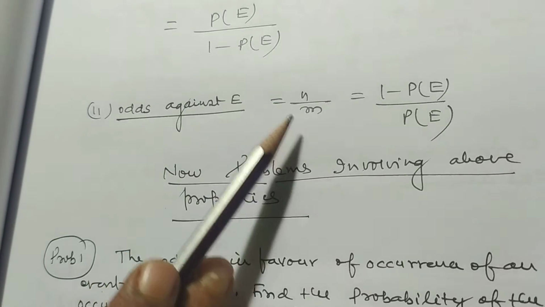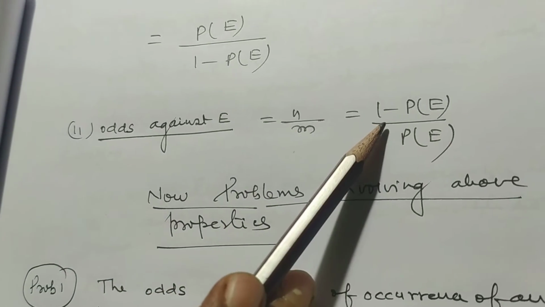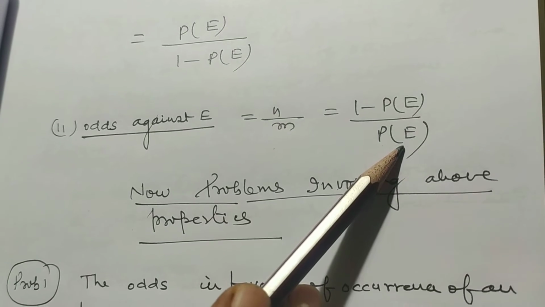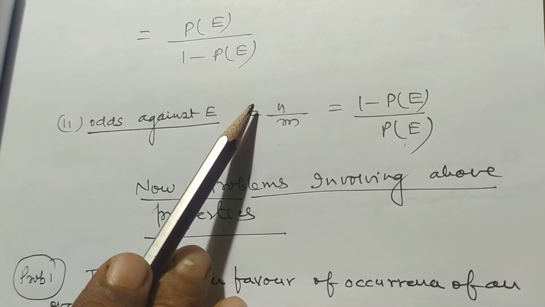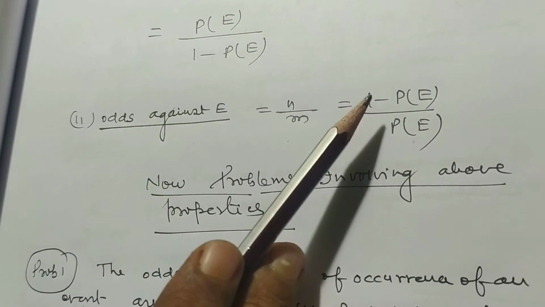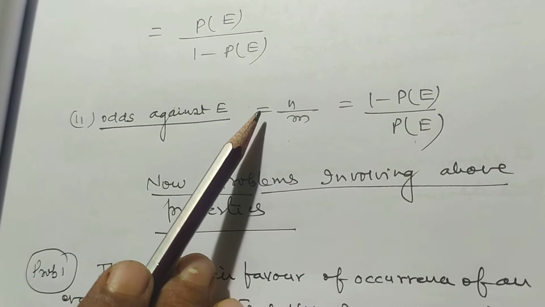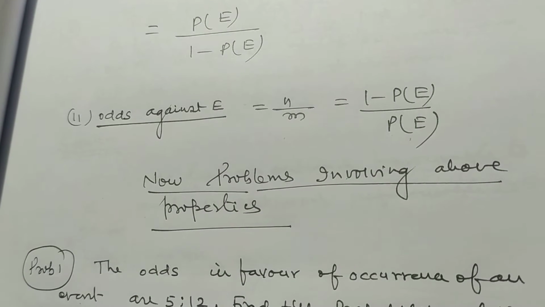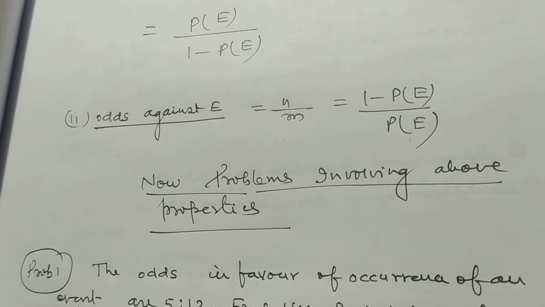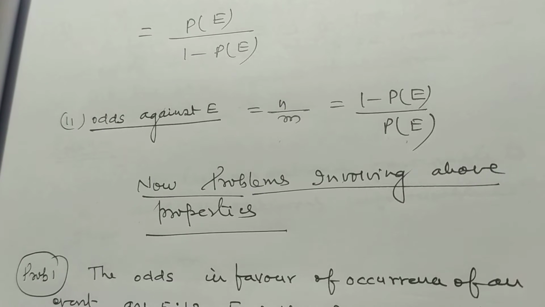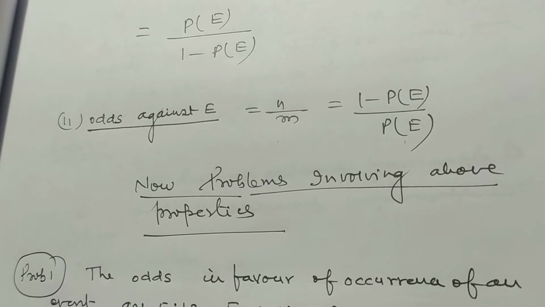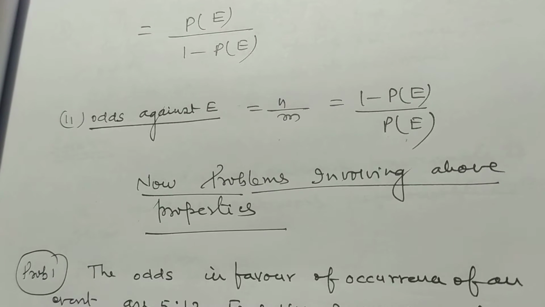Odds against E is equal to n by m, and similarly we can write it as 1 minus probability of E by probability of E. So my dear students, in this way we can prove the theorem.